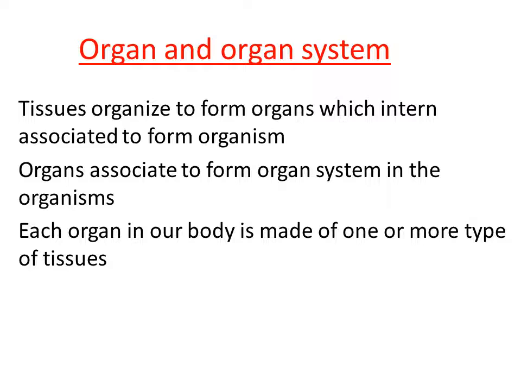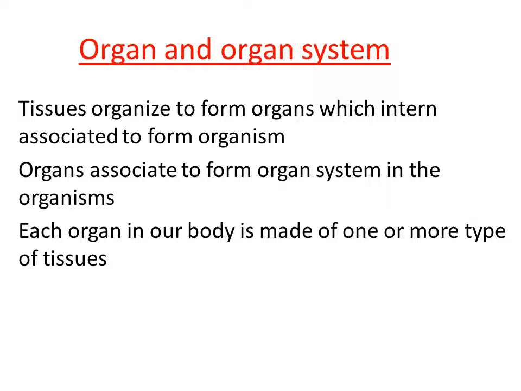The stomach needs protection, right? Protection is given by epithelial tissue. And because the digestive system is an organ system, it consists of many organs, right? One organ needs to be connected with another organ, or one tissue with another tissue. So connective tissue is very essential here.